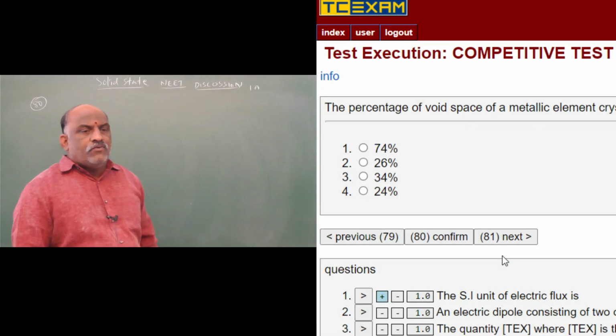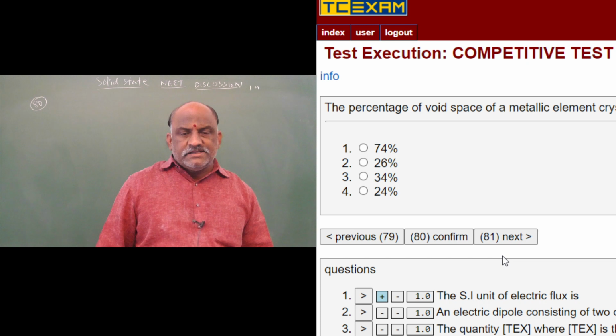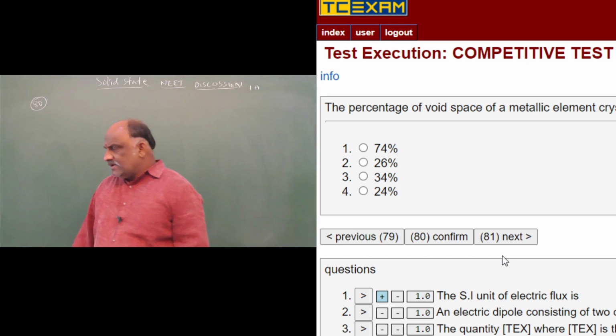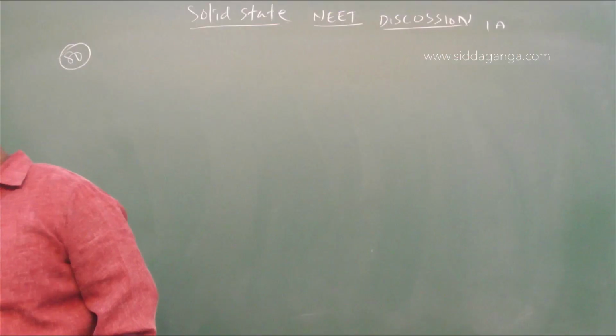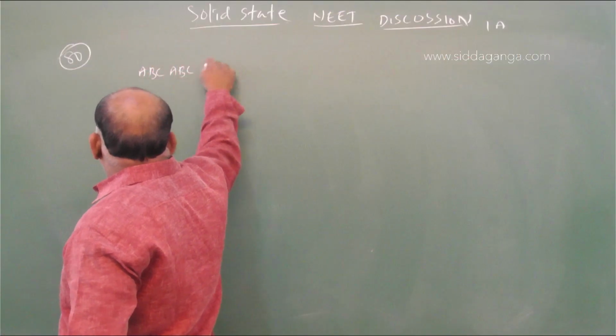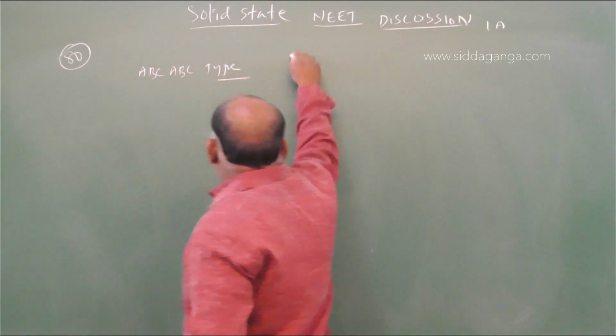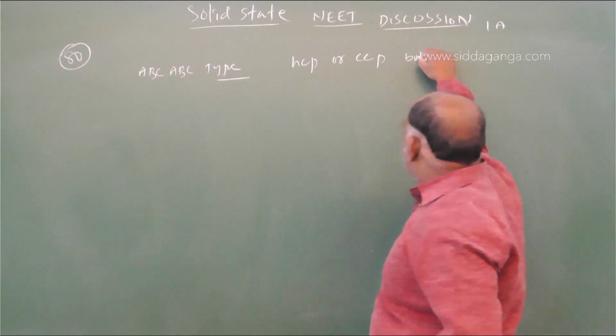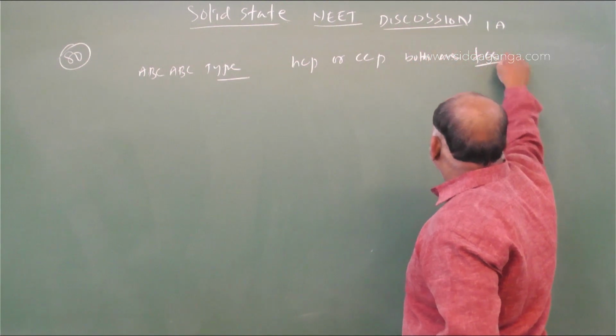The percentage of void space of a metallic element crystallizing in an ABC type lattice pattern. So you know, the ABC type pattern is what you find in HCP or CCP, both, or FCC.